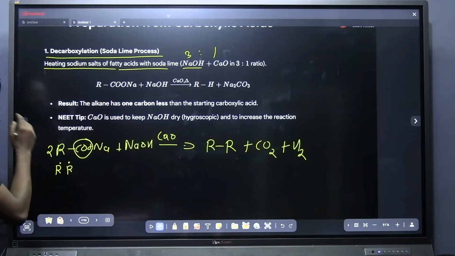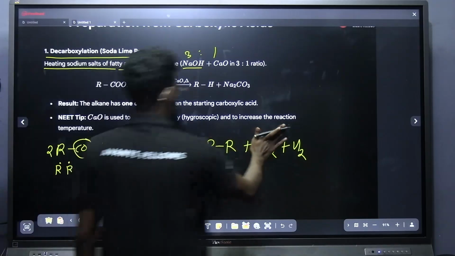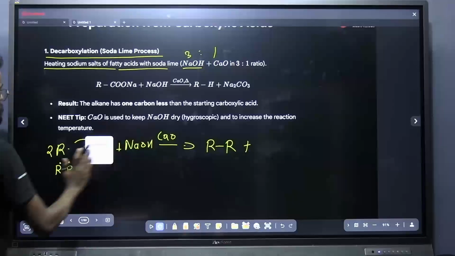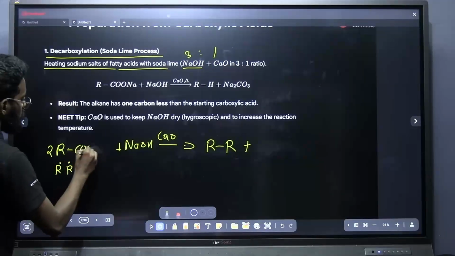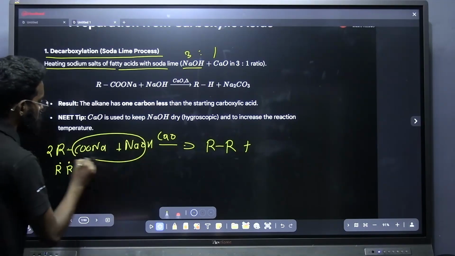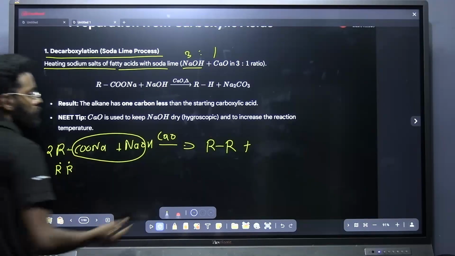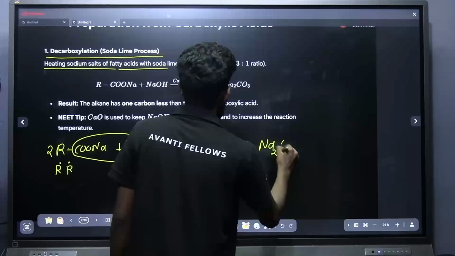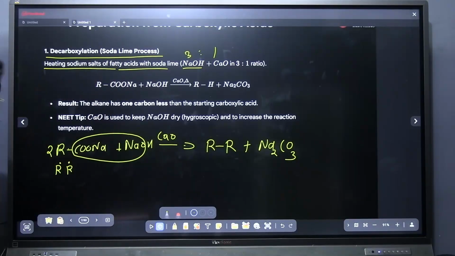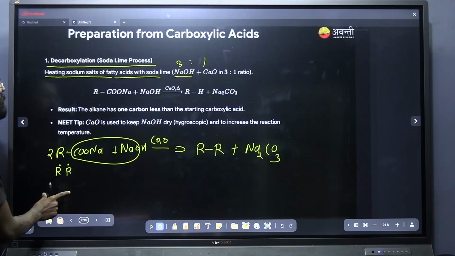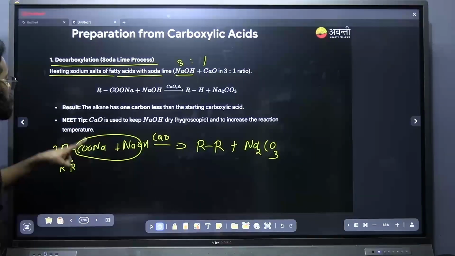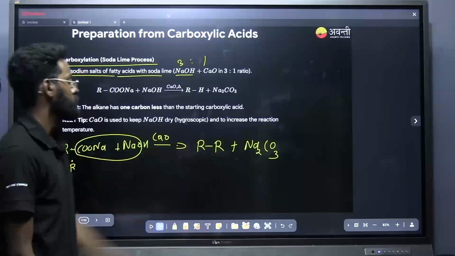And note down, sorry, it's not that one. The product you can see here is Na2CO3. How can you write the product very easily? Just remove COONa, plus NaOH, which means I will be getting Na2CO3. That's the product you can see here. Is it clear, everyone? Just note down the product that is forming. 2 molecules of RCOONa will be combining and forming RR, and we will be getting it.